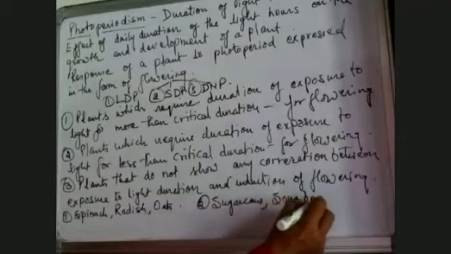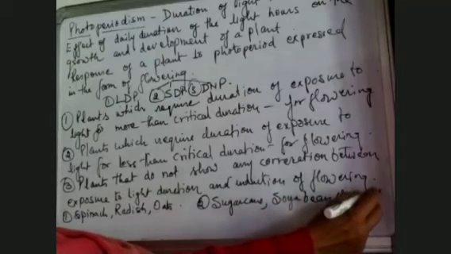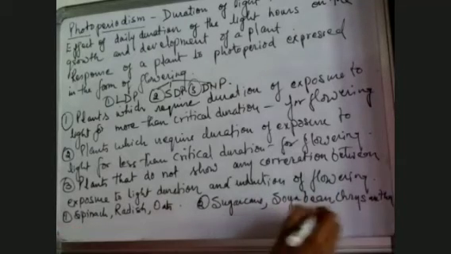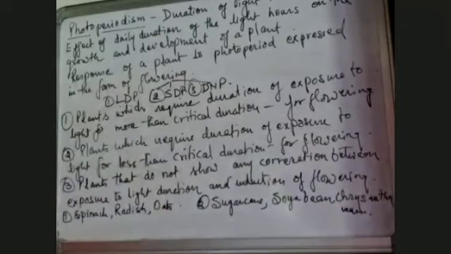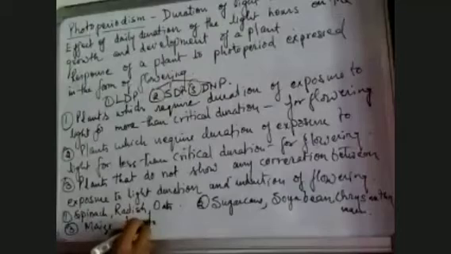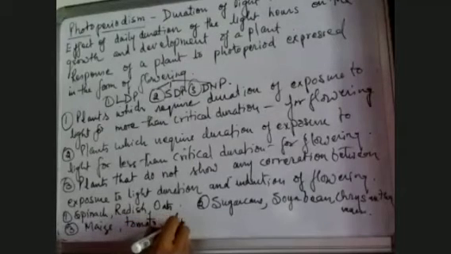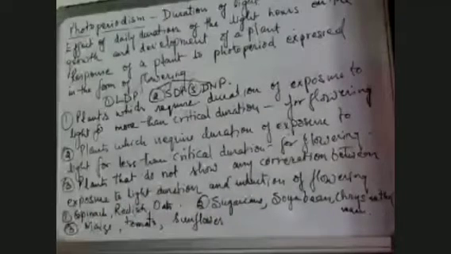Then we have another example, which is chrysanthemum. So these are the examples of long day plants and short day plants. We have another type, day neutral plants. The examples of day neutral plants are maize, tomato, and sunflower.